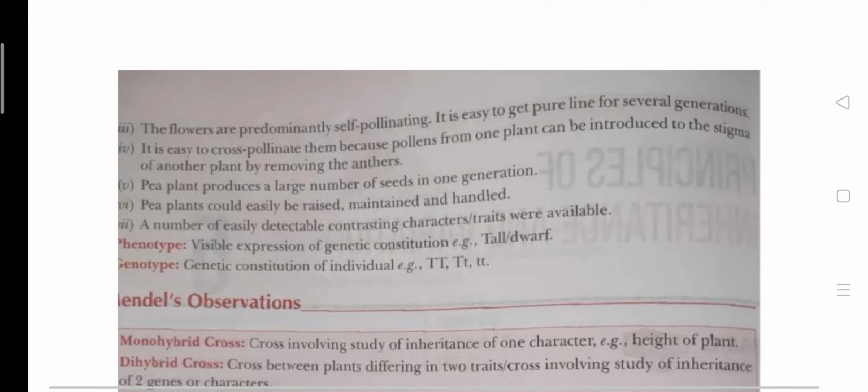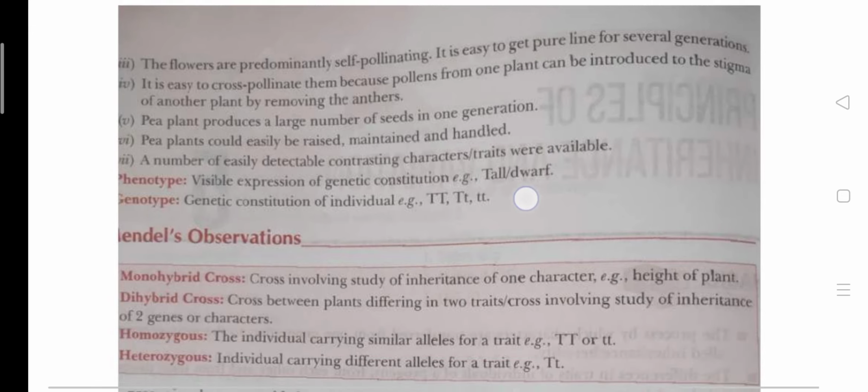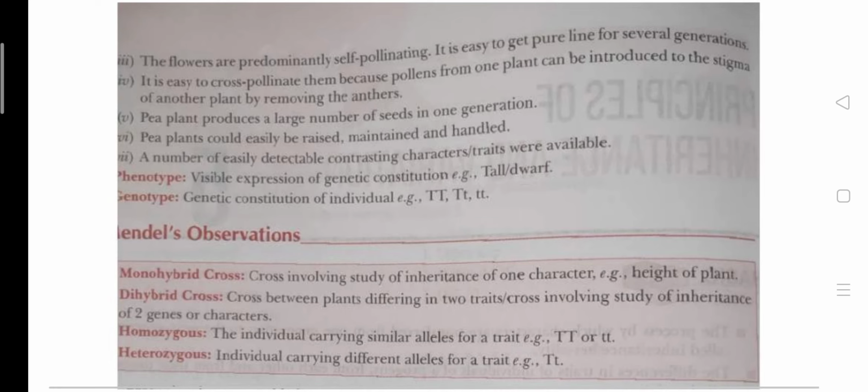Next, a number of easily detectable contrasting traits are available. Mendel used 7 traits of the pea plant. I will just explain these traits. Two terms are there: phenotype and genotype. Phenotype, what do you mean by phenotype? Visible expression of genetic constitution, tall or dwarf.